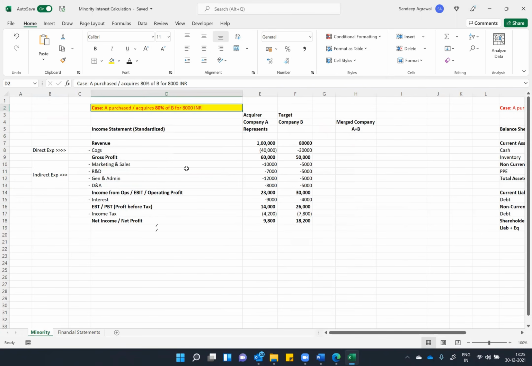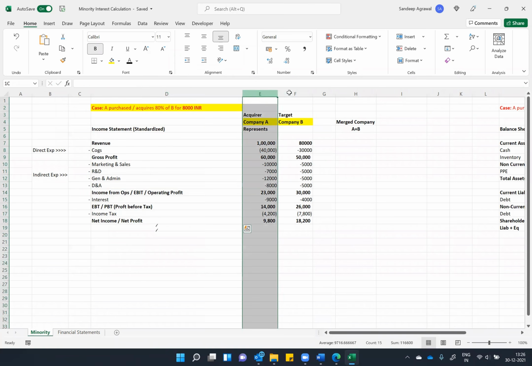A acquires 80% of B for 8,000, right? So there is a company called A, as you can see, and there is a company called B. We do have financials, income statements of both the companies. So what is happening in this case is company A is acquiring company B.